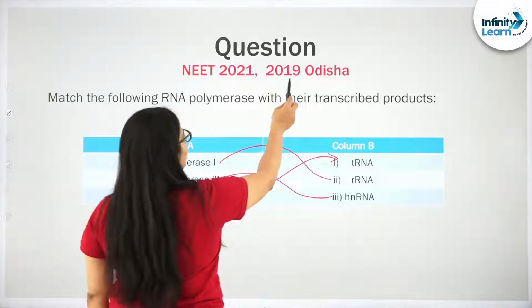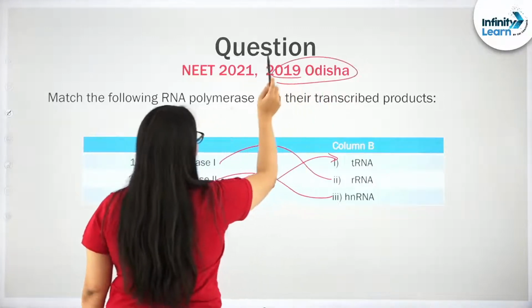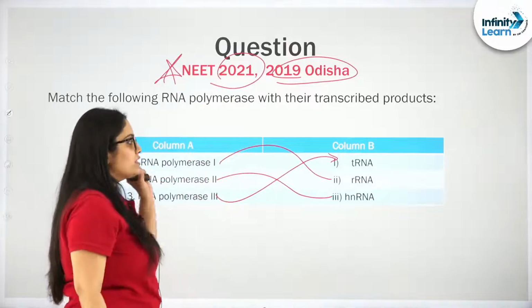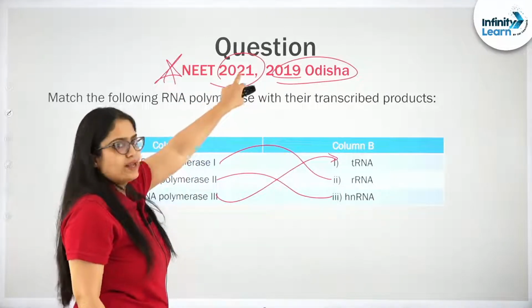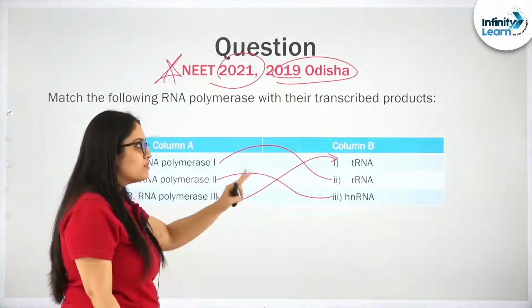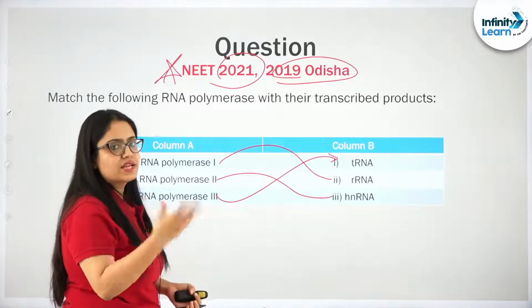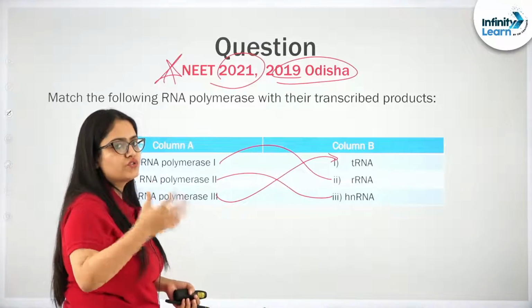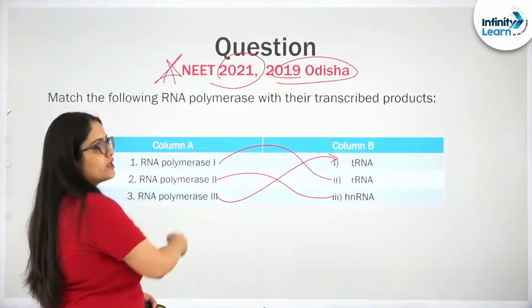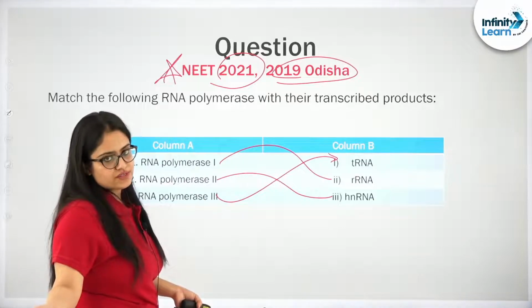This question was asked in 2019 Odisha NEET also, and in this year also it was asked. But let me tell you, in 2021, the latest one, it wasn't asked exactly like this. Rather, it was not a match the following, it was a statement type of question where the question reads: what is the function of RNA polymerase 3 during the eukaryotic transcription process.